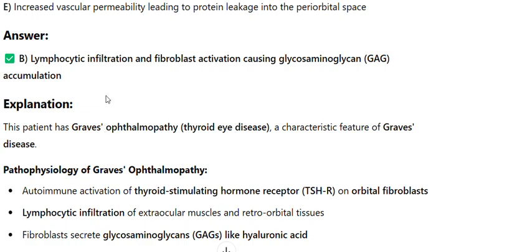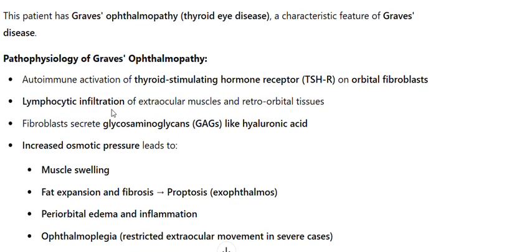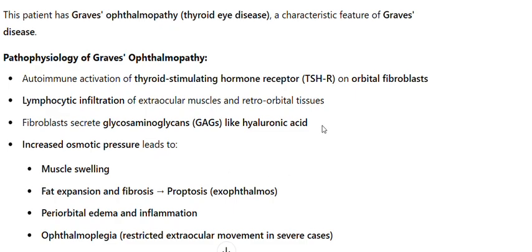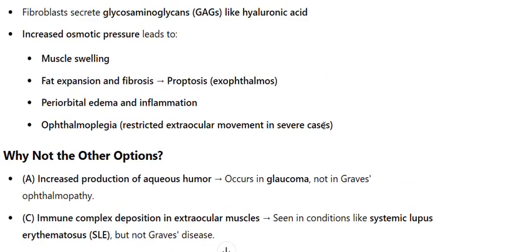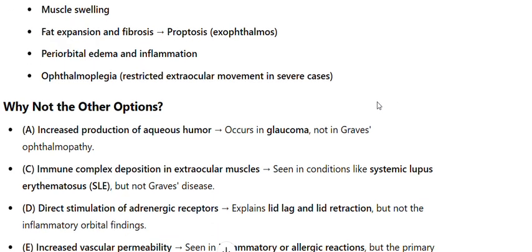and retroorbital tissues. Fibroblasts secrete glycosaminoglycans, GAGs, like hyaluronic acid. Increased osmotic pressure leads to muscle swelling, fat expansion, and fibrosis. Proptosis, exophthalmos. Periorbital edema and inflammation, ophthalmoplegia, restricted extraocular movement in severe cases. Why not the other options?